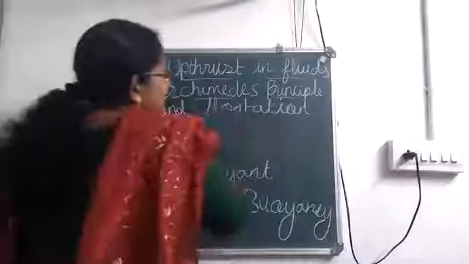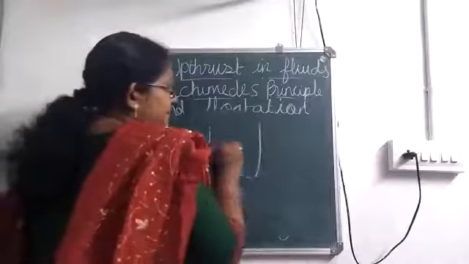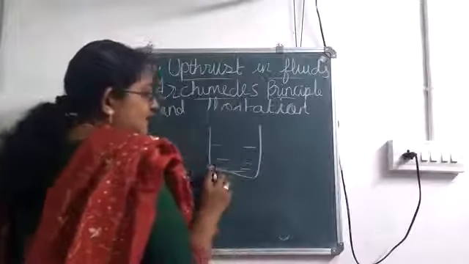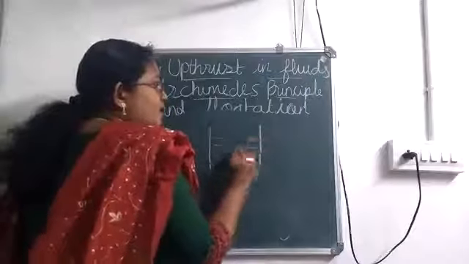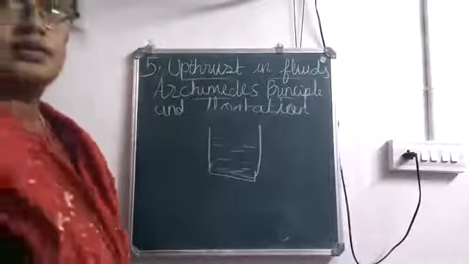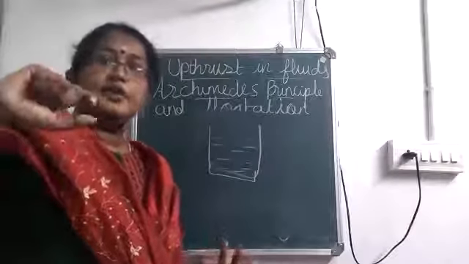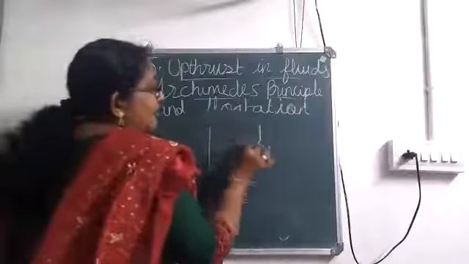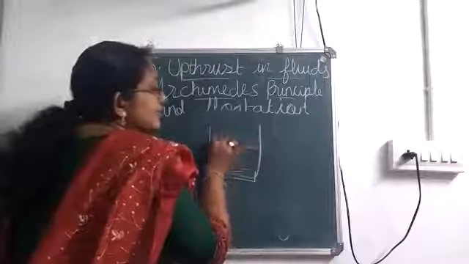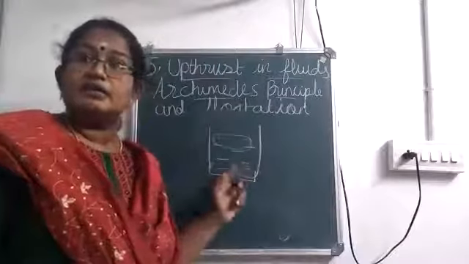First, we are considering a beaker, and water is taken in the beaker. Now take an empty can and let it be closed with the lid. This can is immersed in the beaker containing water.